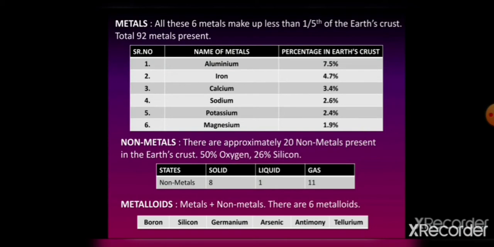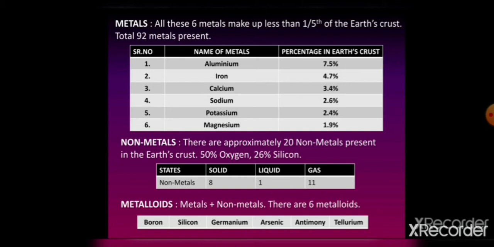Students, there are 92 metal elements present in the earth's crust. Out of them, 6 major metal elements make up less than 1/5 of the earth's crust. These elements are arranged in decreasing order of their occurrence.